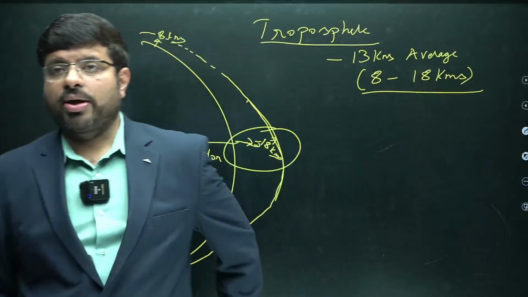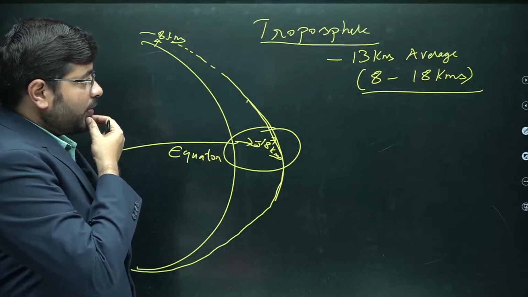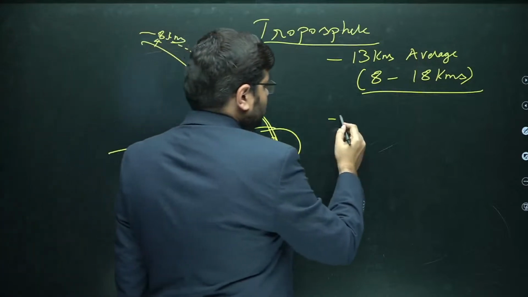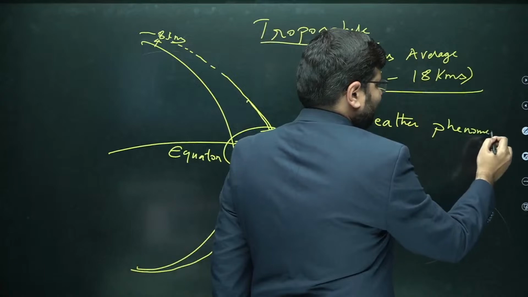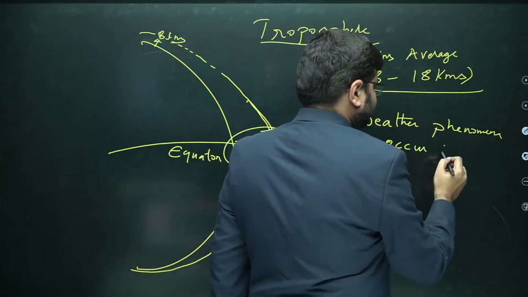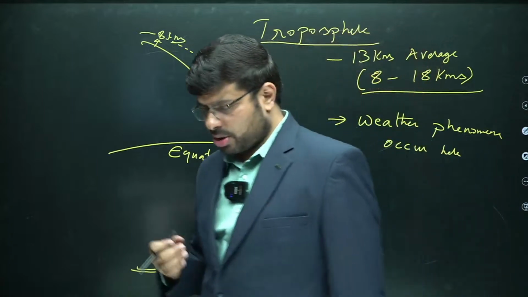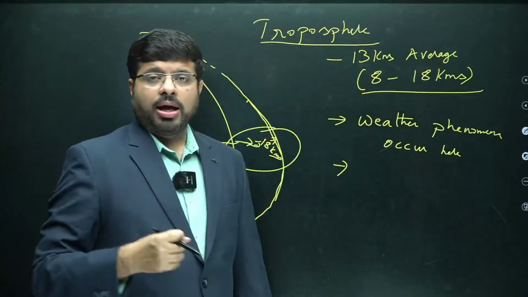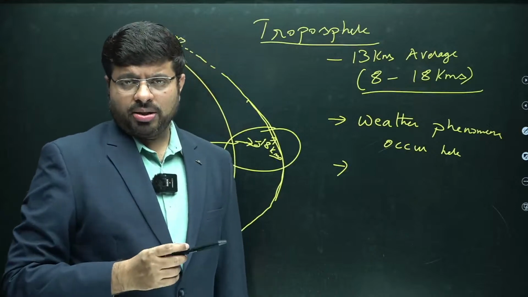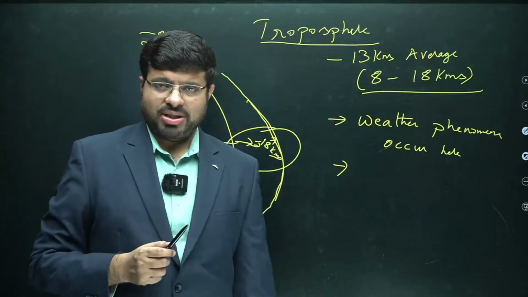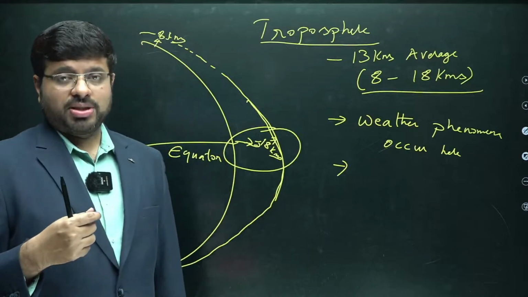Right. Okay, it's good. Now, with this 18 kilometers height and all, one of the characteristic things you need to observe is that all weather phenomena occur here. The typical cumulonimbus clouds, all such kind of things occur here. And even the flights travel maybe until the lower part of the stratosphere, not just here, but also until the lower part of the stratosphere. You will find that the flights are traveling in the lower part of the stratosphere.